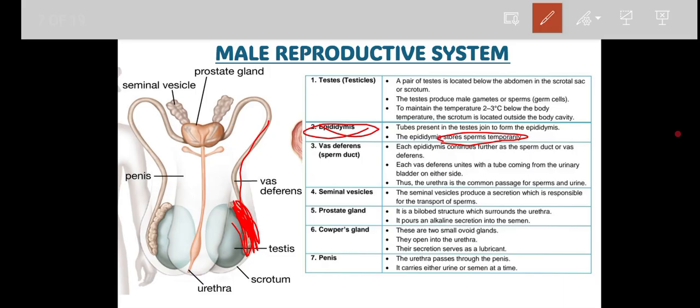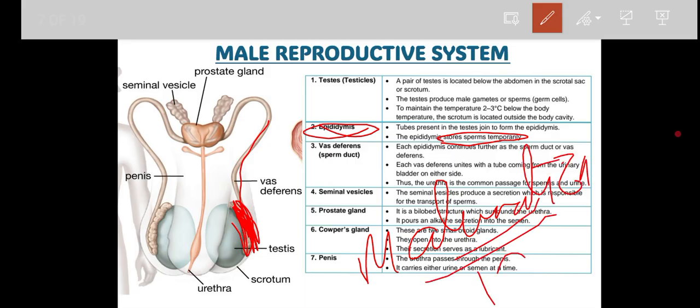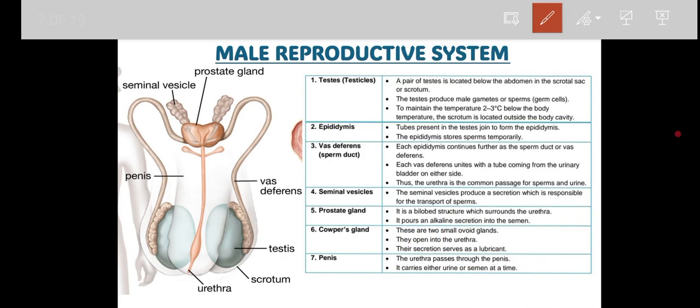Along with that, it also helps in the maturation of sperm, and it takes 12 to 24 hours, or about 1 day, for the maturation. Till then the sperm remains inside the epididymis, right? Apart from this, what is it connected with? The first one is the testis, which is connected with the epididymis, and this epididymis is connected with the vas deferens, correct? And this is also a tubular structure, also called the sperm duct, right?